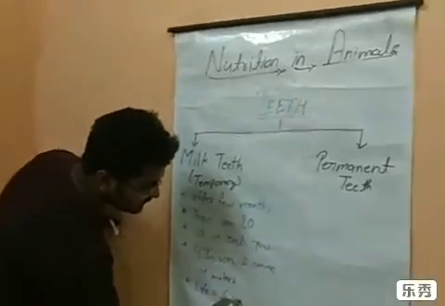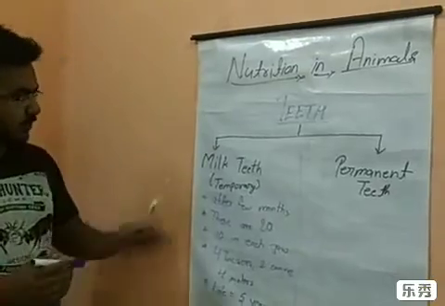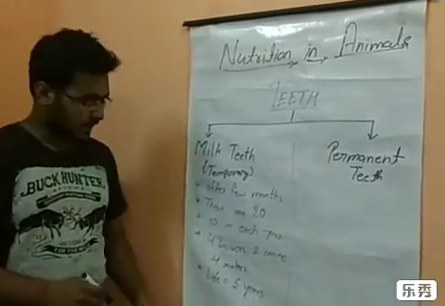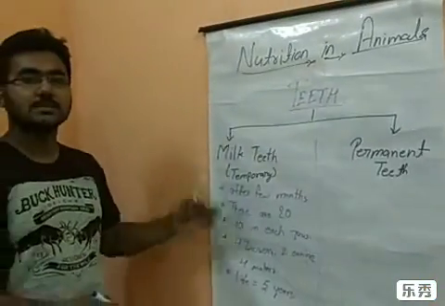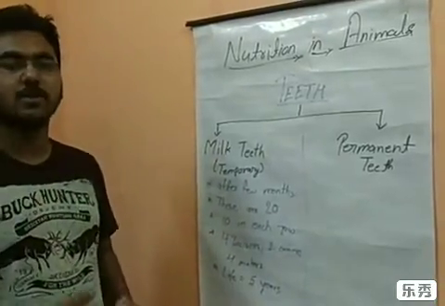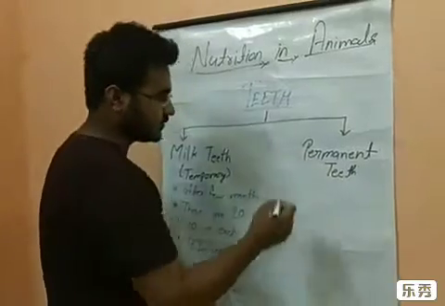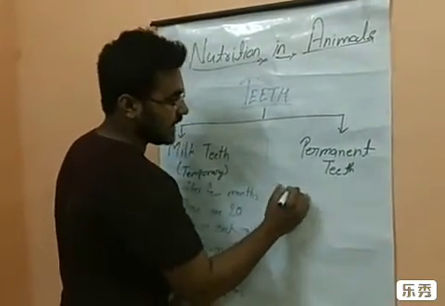So this was the last point for milk teeth, 5 years. After these 5 years, the milk teeth begin to fall, and now comes the permanent teeth. So we will study this.